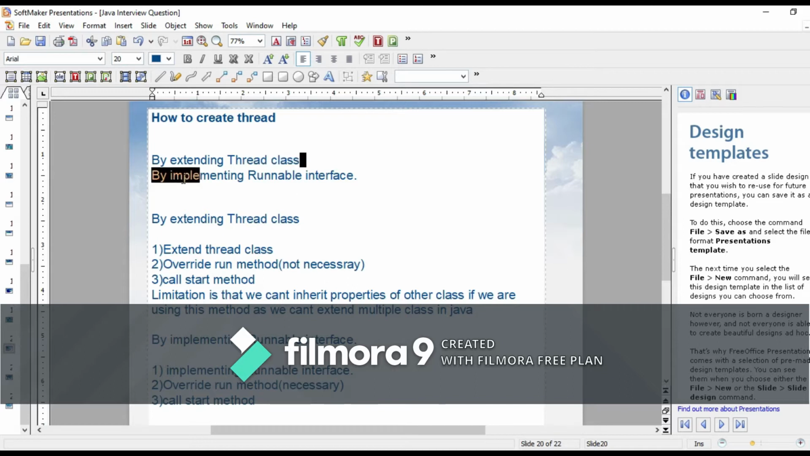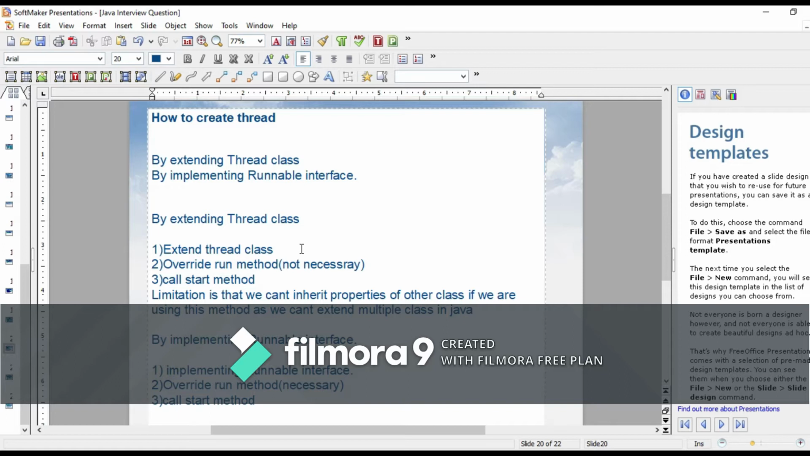But what is the limitation of extending the Thread class? If we are extending the Thread class, we can't inherit properties of any other class, because we can't extend multiple classes in Java. So this is the implementation of extending the Thread class. But if we are implementing the Runnable interface, we can acquire properties of another class, as we can implement multiple interfaces in Java, not extend. So the Runnable interface is preferred over the Thread class, because we can inherit other classes' properties by implementing various interfaces.